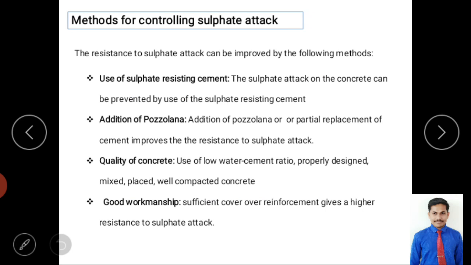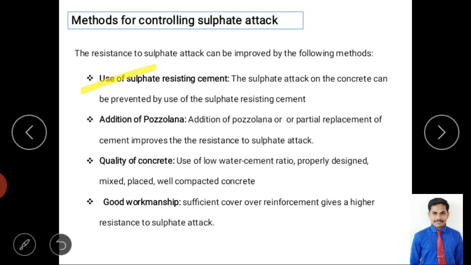Next, methods of controlling the sulfate attack is very important. Now we understood what sulfate attack means. Now we will go through one by one how to control the sulfate attack on concrete. So the first method is use of sulfate resisting cement. We studied many types of cement. Some cements are very less affected by sulfate. If you use that cement, definitely we have a reduction in the sulfate attack, right?